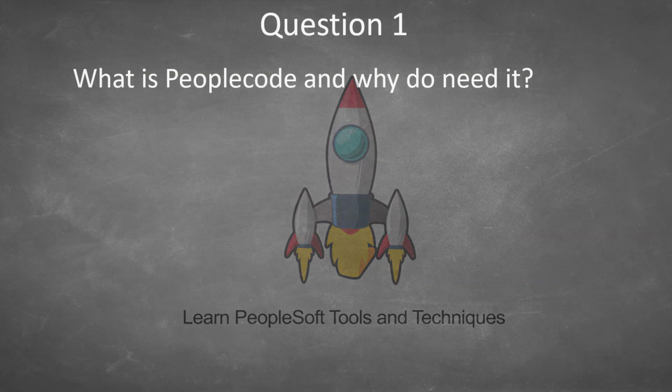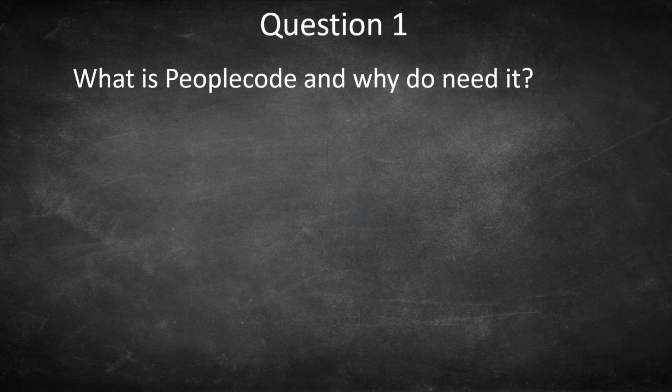So let's start with the very fundamental question, and the first question we have is what is PeopleCode and why do we need it? So PeopleCode is a proprietary language for PeopleSoft systems. Proprietary means it is created by PeopleSoft systems and for PeopleSoft systems. PeopleCode allows us to create the business logic as per our requirement, and it helps a lot in creating customizations in addition to the delivered applications.